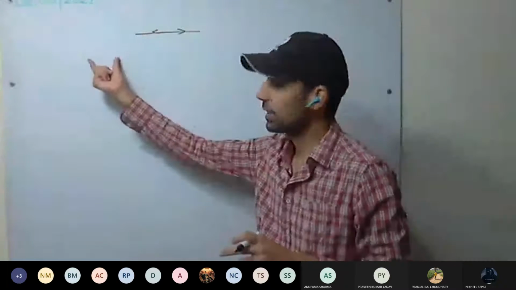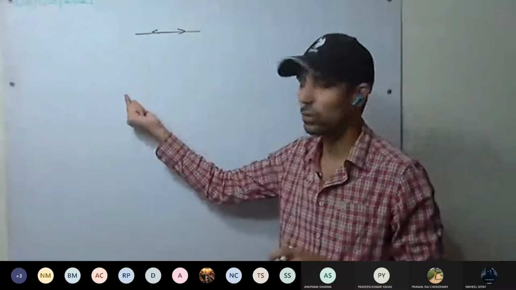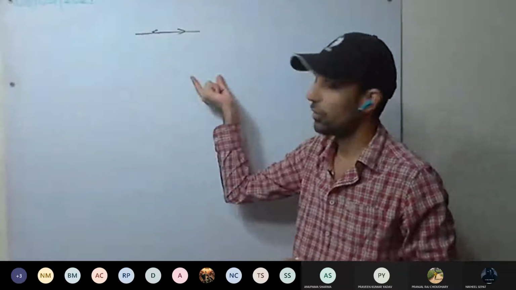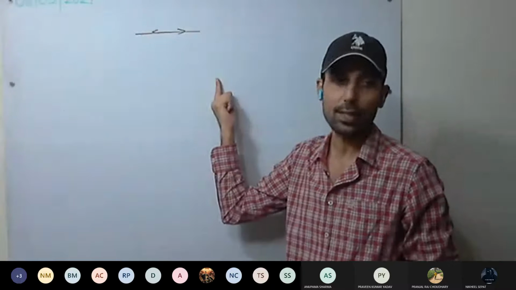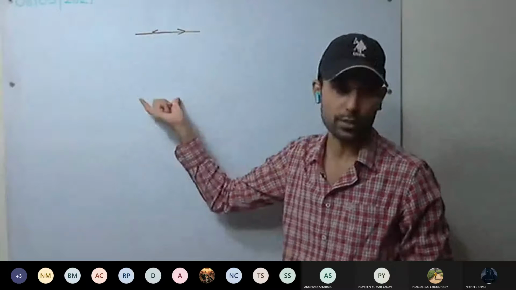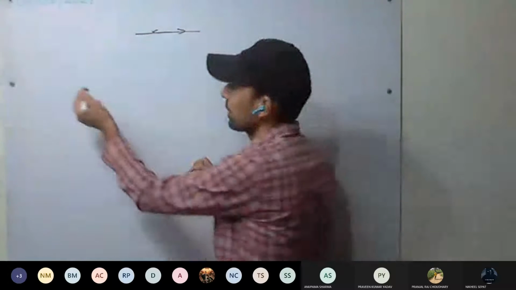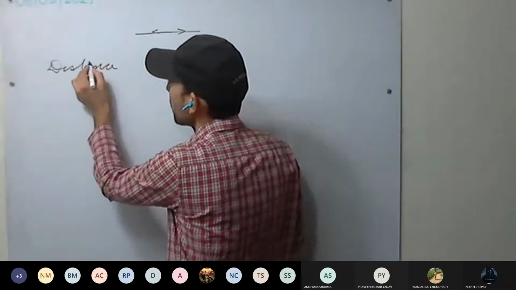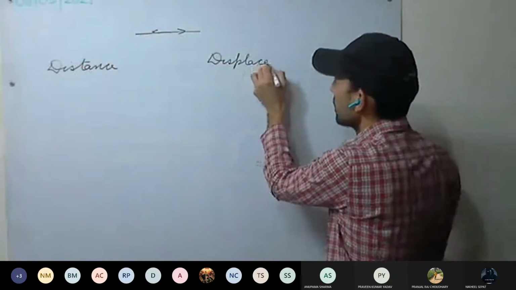Then we discussed that physical quantities can be divided into two categories, that is scalars and vectors. Scalars: magnitude only. Vectors: magnitude plus direction. Those all we discussed. Then we discussed rest and motion. Then we have discussed a little bit of distance and displacement, and we used a sheep to help us.